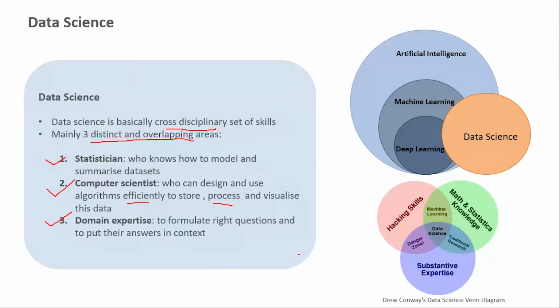Here is a very interesting Venn diagram given by Drew Conway, wherein you can see that data science is an intersection between your coding skills, your maths and statistics knowledge, and your domain knowledge. Interestingly, there is a danger zone here, which is an intersection of hacking skills, that is your coding skills, and your domain knowledge. So many a times what happens is that people have a solid understanding of real world problems and they have excellent programming skills also, but they do not